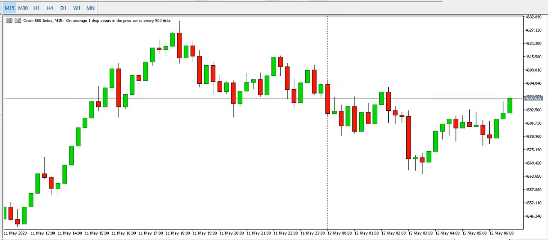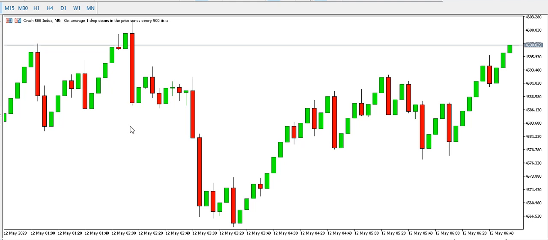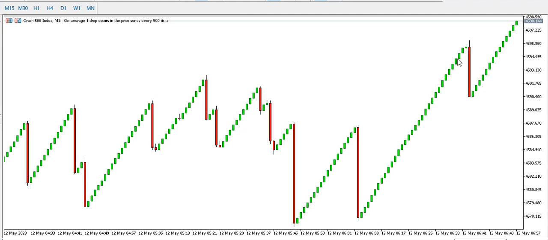Let's look at the 5 minutes time frame. Crash 500, 5 minutes time frame. Looking at the 5 minutes time frame, we have a bullish run. Price is forming higher. This is a low, this is a high, higher low, higher high, higher low, higher high. On the 1 minute time frame, it's currently buying, and you can see less spikes to the downside. So that's that for this particular video.